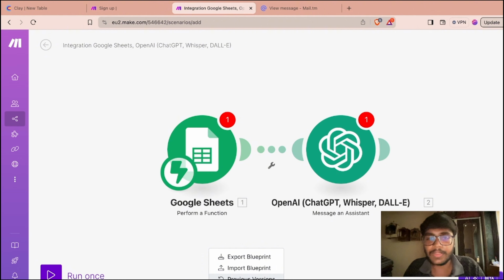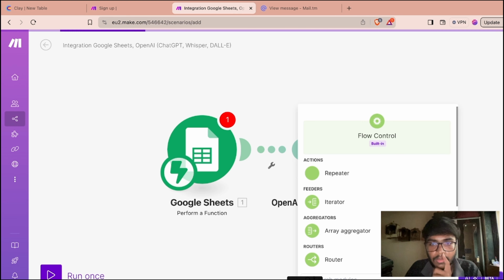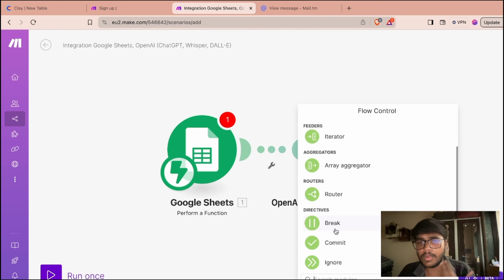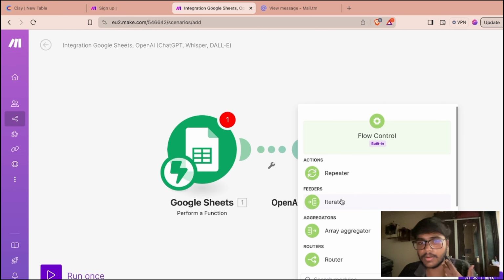Previous version, which means if you feel that this version is not that good and you want to switch to a previous version of the flow, you can do that. But again, you have to be mindful about that. It's very crucial. Flow control, right? So again, there are a bunch of things like repeater, iterator, array, router. We are going to learn about these things later.